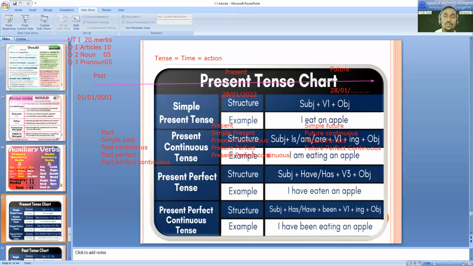Okay, is it clear? Are you clear about the concept of what is tense exactly? Or any question about tense? What is tense? Is there anyone who does not understand what is tense?